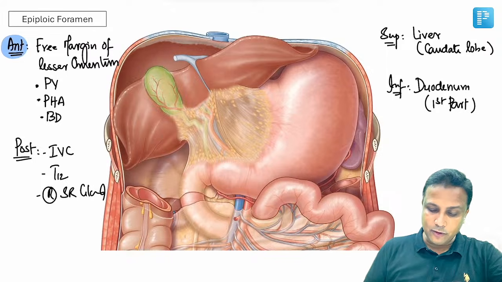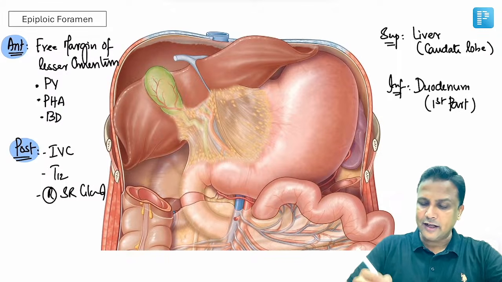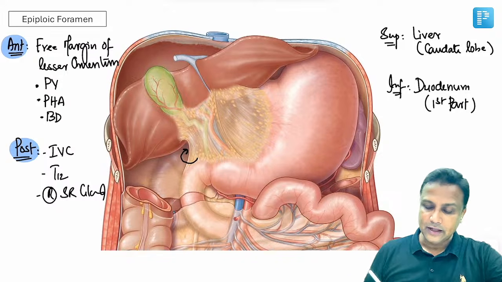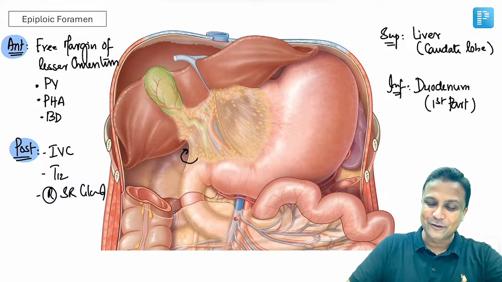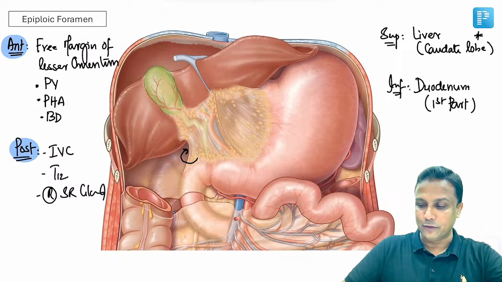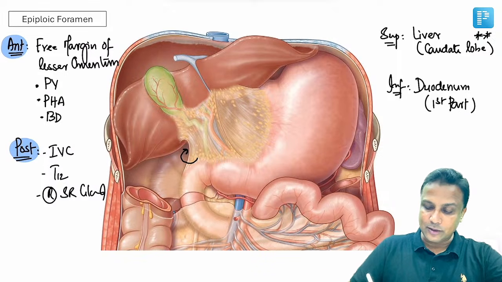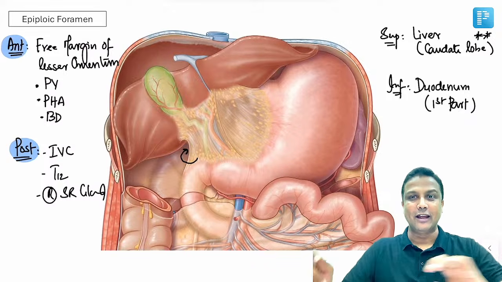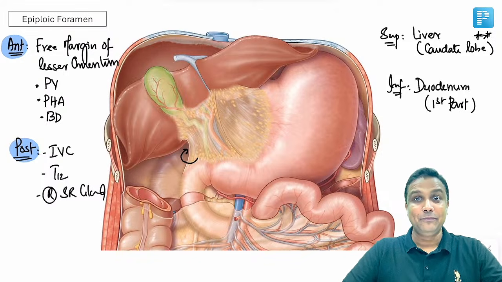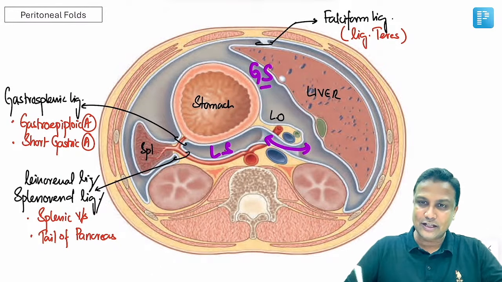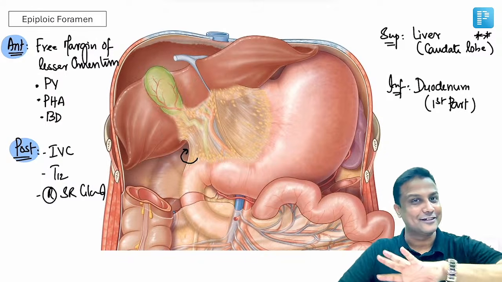Okay. Now what about the superior and inferior? Where exactly do you have this epiploic foramen? Yes, it is present here. Right? So what is above the epiploic foramen? Clearly you can see. Above that epiploic foramen there is the liver, but you have to remember which lobe of the liver, the caudate lobe. And below the epiploic foramen you can see the first part of the duodenum. That is the first part of duodenum. So the boundaries of the epiploic foramen, most of the students will be banging their heads on how to remember this. Just in two diagrams we are done. In this diagram you can remember anterior and posterior, and in this diagram you can remember the superior and inferior. Made easy.